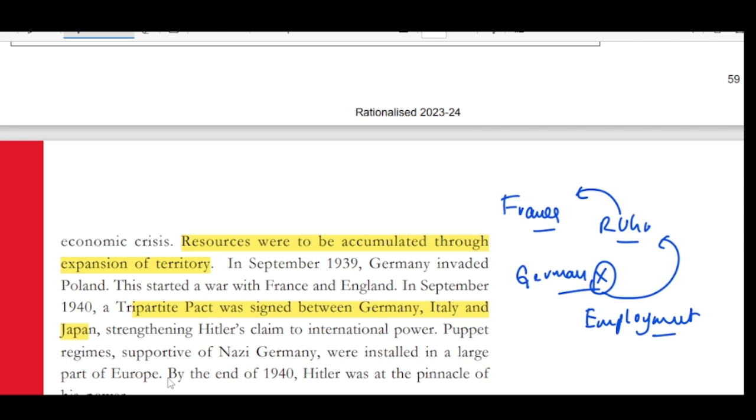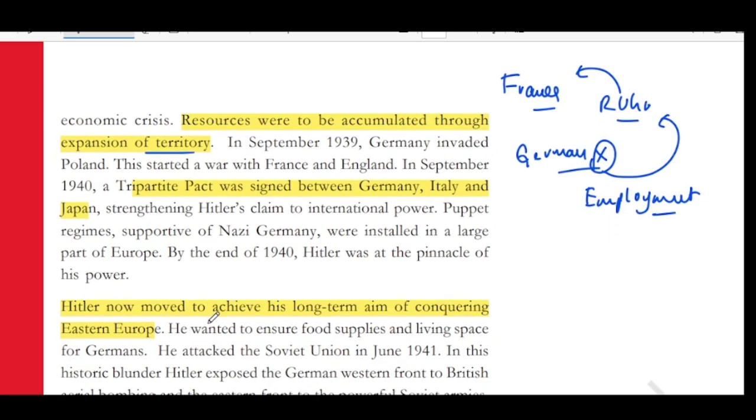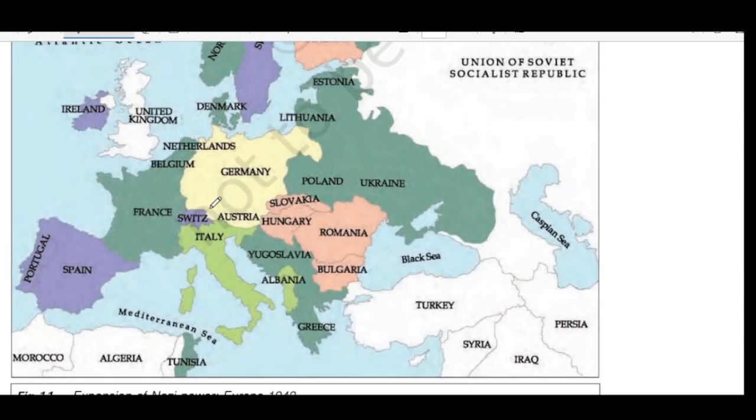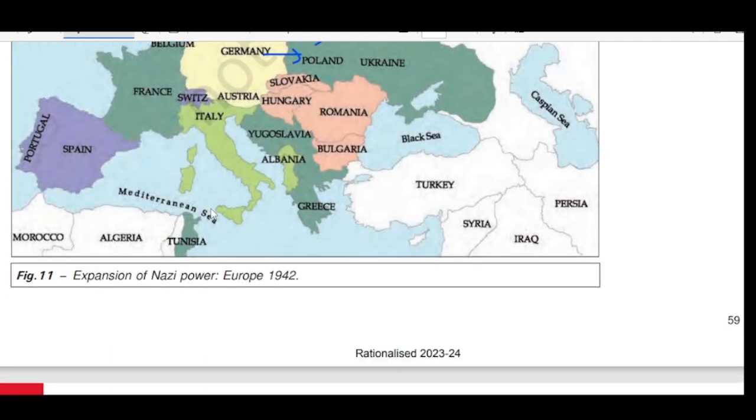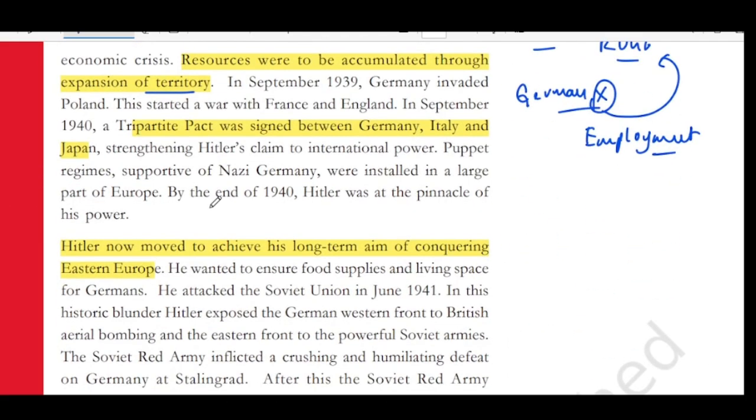So Hitler thought resources were to be accumulated through expansion of territory. In September 1939, Germany invaded Poland. So Germany started invading towards the eastern area, towards Poland, because it wanted more area so that it can get more industries and more resources so that it can become economically stable. Strengthening Hitler's claim to international power, puppet regimes supportive of Nazi Germany were installed in large parts of Europe. By the end of 1940, Hitler was at the pinnacle of his power. So in 1940, Hitler was the highest.